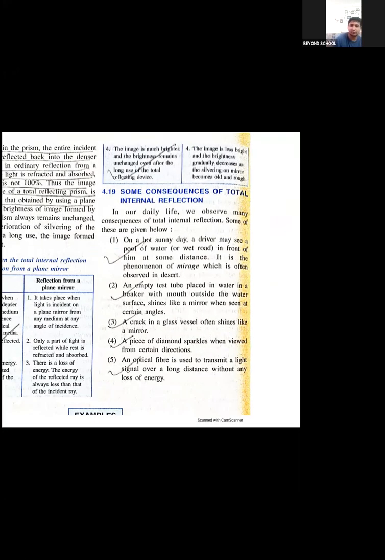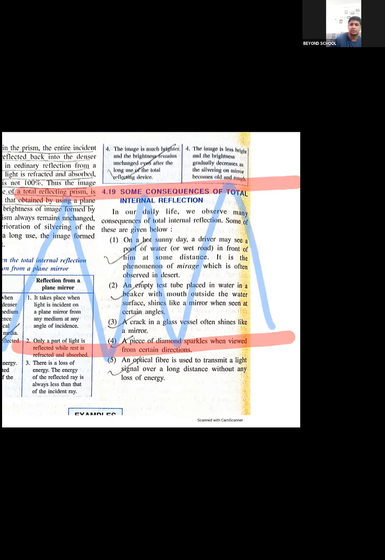See, optical fiber is basically a tube made up of glass. This I'll show you. Imagine this is the optical fiber. Optical fiber is that fiber from which Wi-Fi and telephones are connected. And say this is my light. It will reflect in this way, and that is how, without losing energy, it will reach your place without loss of energy. Clear?